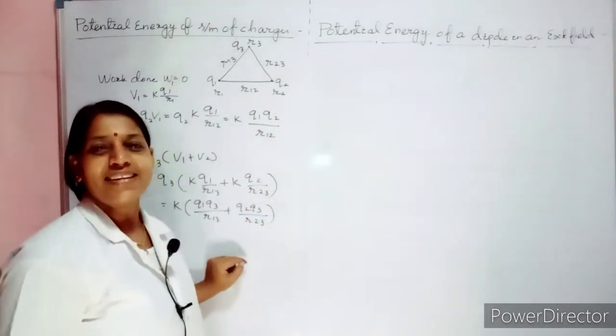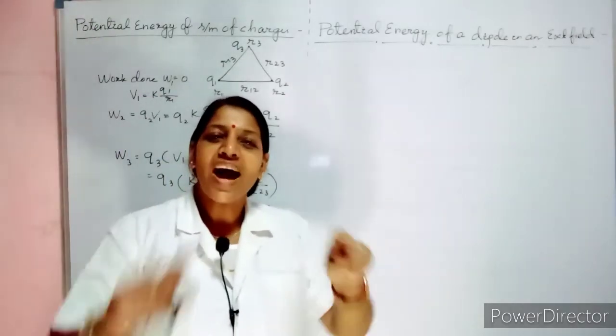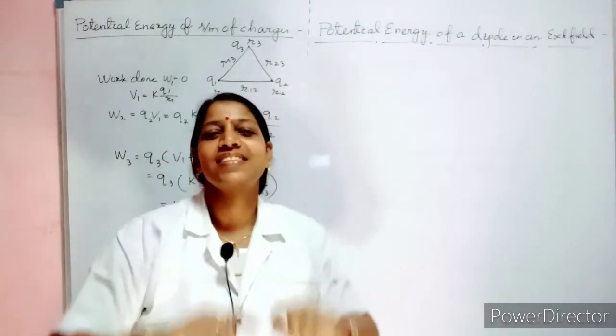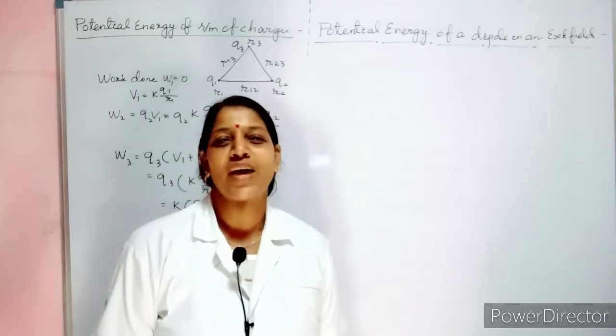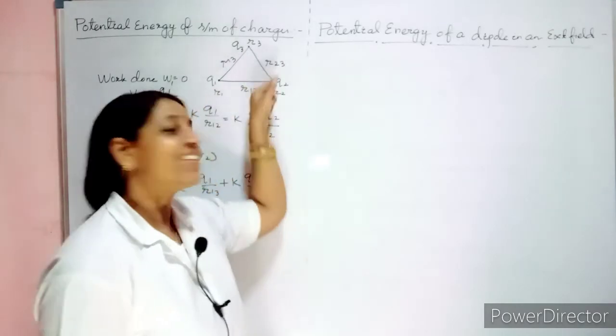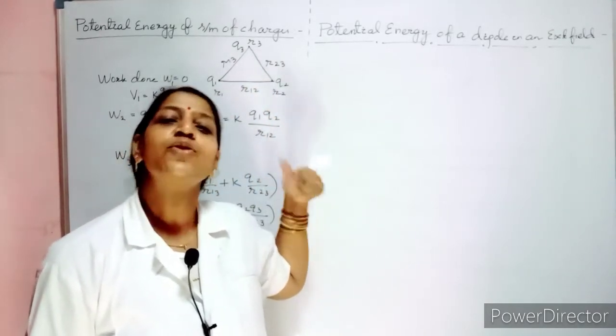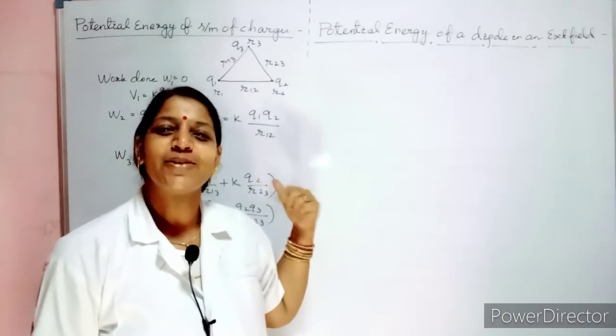Is this concept clear? Now what is the net work done to arrange these three charges across the three vertices of this triangle? Now it's a triangle. You are keeping three charges at the three positions or three vertices of the triangle. So what is the total work done, or what is the net work done?